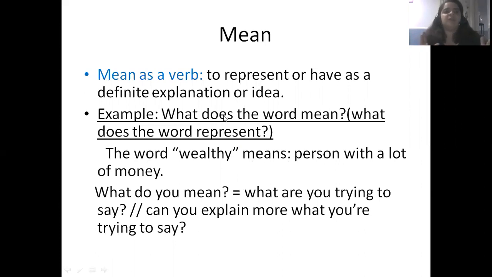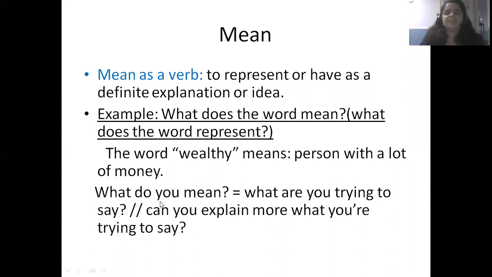So for example, if you don't know the meaning, or if you want to know what wealthy is, you can ask, what is the meaning of the word wealthy, or what does wealthy mean? So the person will say, okay, wealthy means a person with a lot of money, a person that does not have to worry about financial problems. So that's one for you.